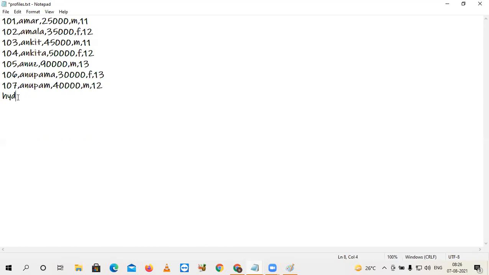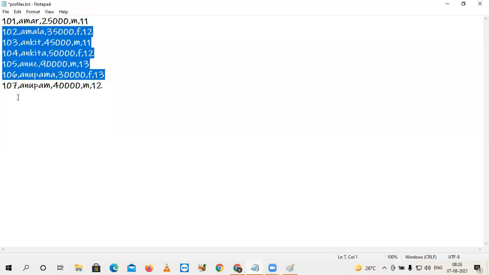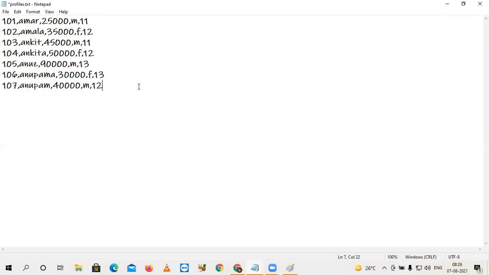Got it? So first of all, this SQL is only for structured data. What do you mean by structure? Whatever the pattern you have for the first record, same pattern for the second record, same pattern for all the records. That is the meaning of structure. If data is unstructured, definitely SQL is not the solution for that. So we have to think of different solutions.